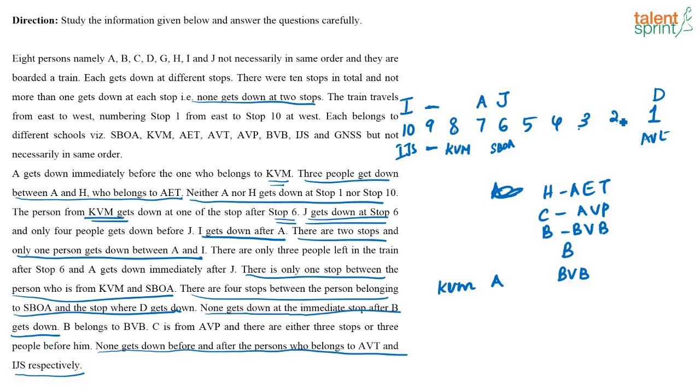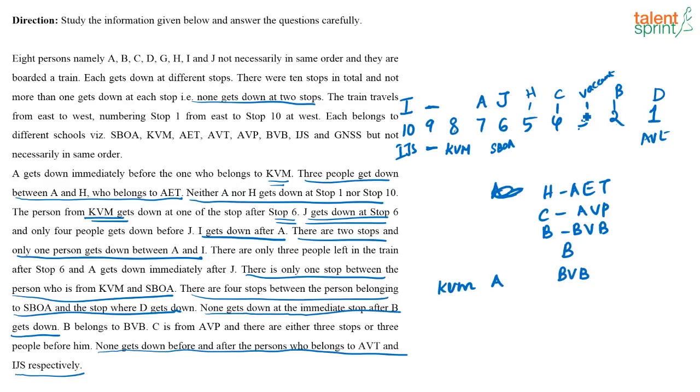What they are saying is wherever is B. See, if I fix B here, if I take this position 2 to be B, then this place has to be vacant. So let us take this to be B. If this is B, then this is vacant. And what are they saying about C? About C, what they say is that C is from AVP and there are either 3 stops or 3 people before him. So here 3 stops before him means this has to be C. If this is C, this is H.